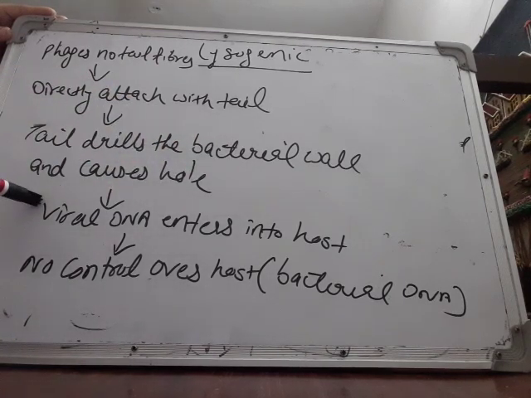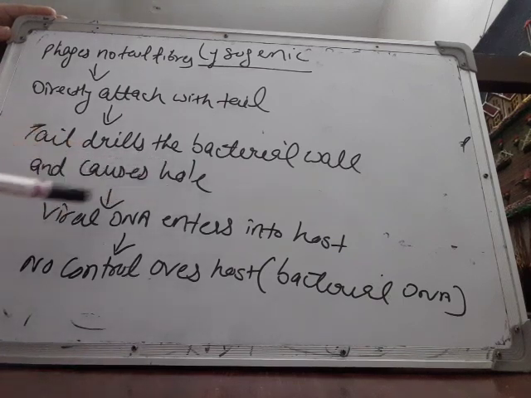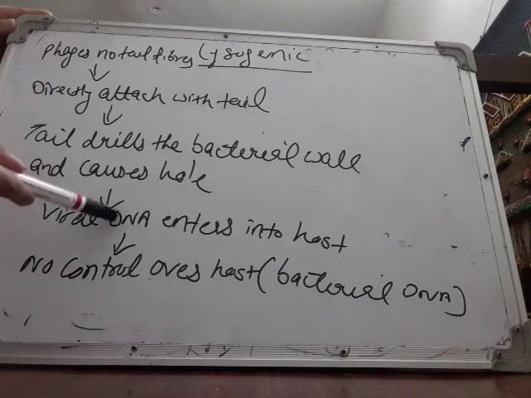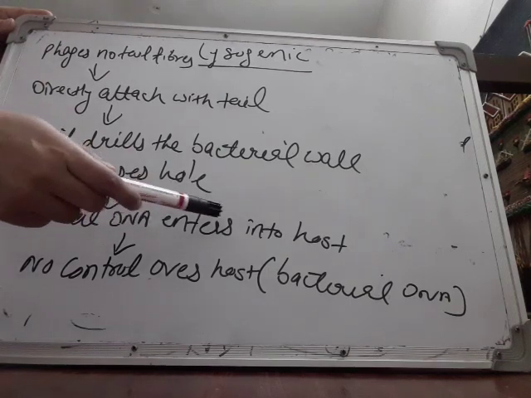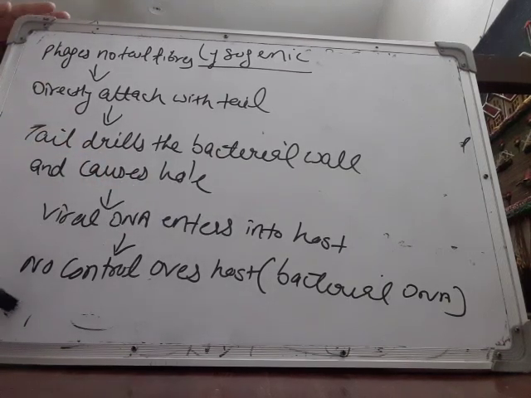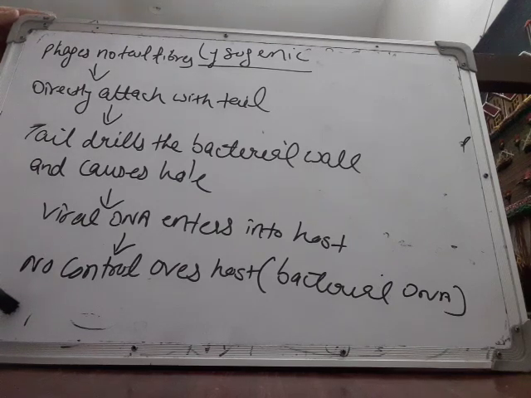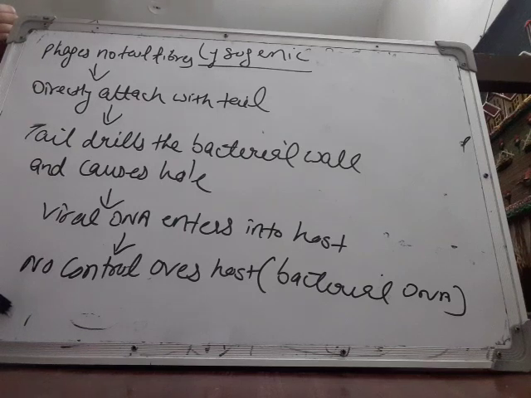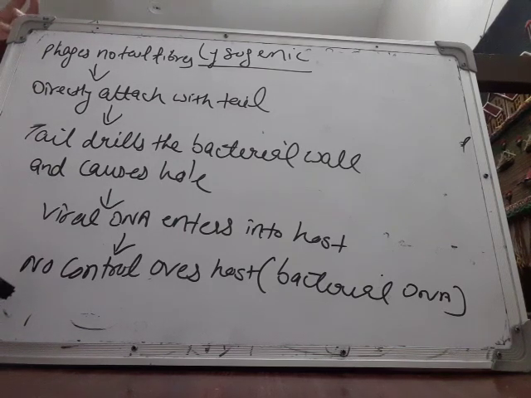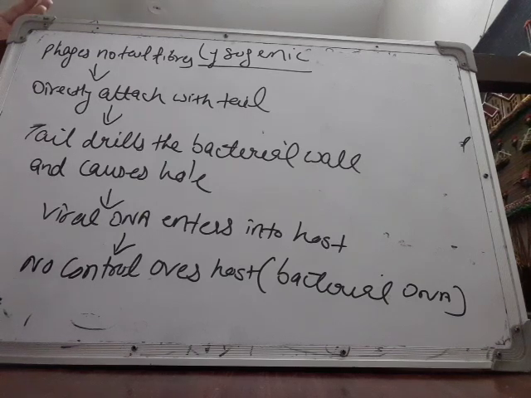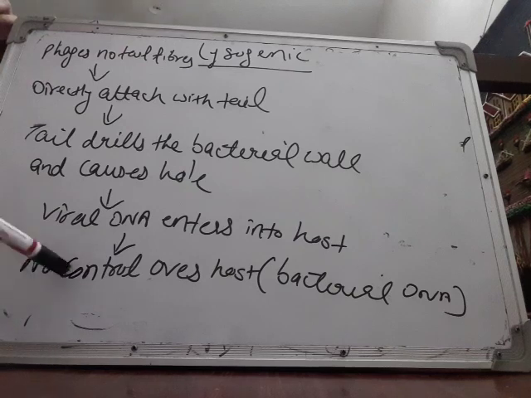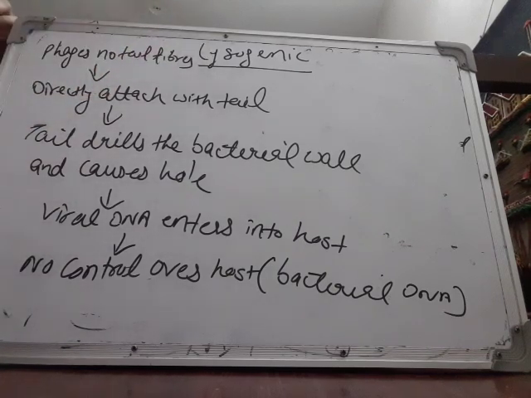Through this hole, viral DNA enters into the host, same as we saw in lytic type of reproduction. And when DNA enters into the host, it does not take control over the host DNA like it did in lytic type of reproduction. What happened in lytic type of reproduction? Viral DNA transcribed its own mRNA, and then mRNA produced some proteins, and proteins took control of the host machinery. But this does not happen in case of lysogenic type of reproduction.